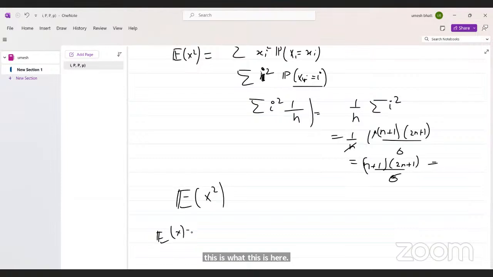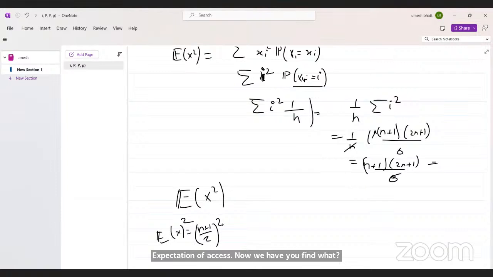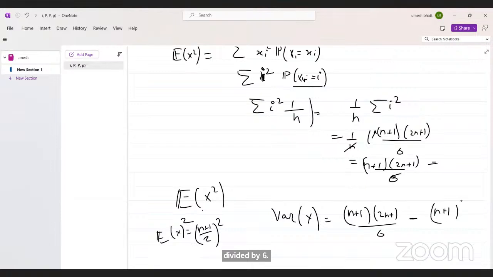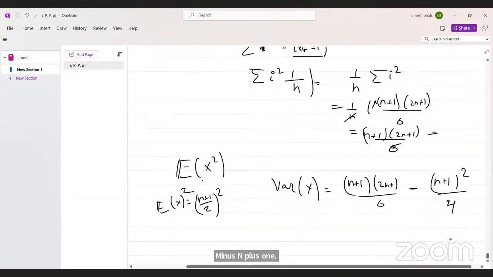Expectation of x, which is what? N plus 1 divided by 2. What is the square of this? Now what is the variance? Variance is this minus this. Then what is the variance? N plus 1 is 2n plus 1 divided by 6 minus n plus 1 square divided by 4, which is what?